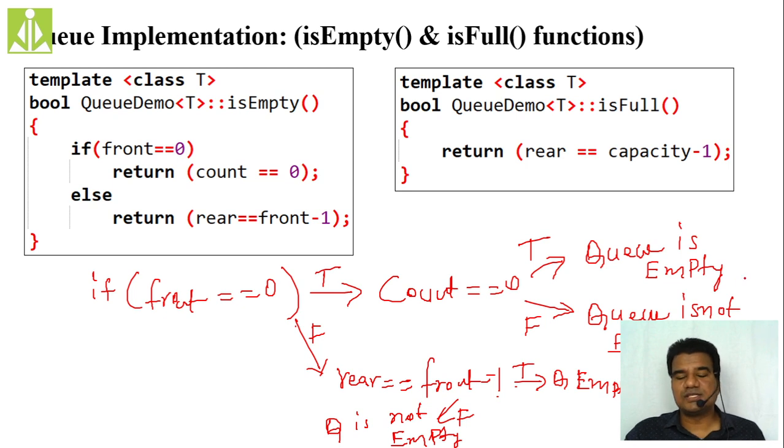And checking the fullness is very easy. Your rear must go to capacity minus 1. Then only we call the queue full. Otherwise, it is not full.